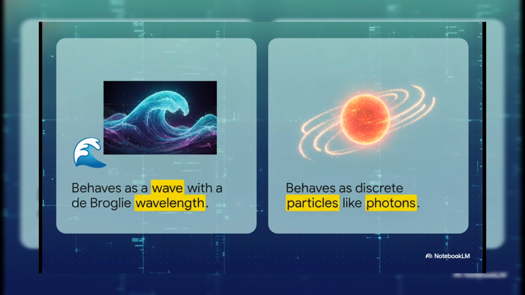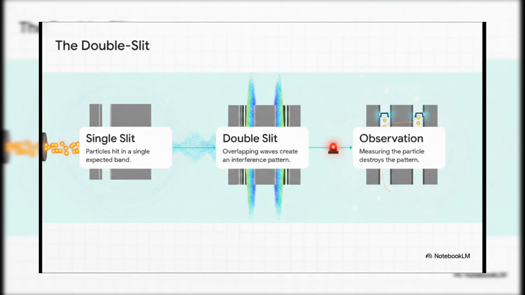This duality isn't just restricted to light. Through electron diffraction, we learned that physical, solid particles can behave like waves. It's a mind-bending reality mapped out by the de Broglie wavelength. Discovering this duality in solid matter was the skeleton key that unlocked our modern understanding of the subatomic world. To truly wrap our heads around this wave-particle duality, let's break down the famous double-slit experiment.